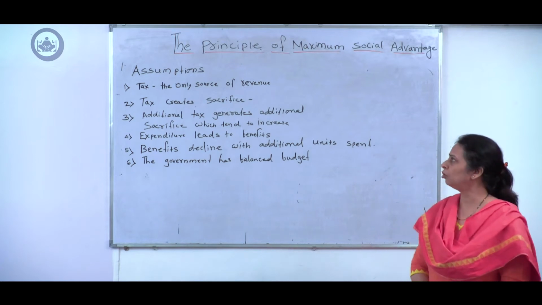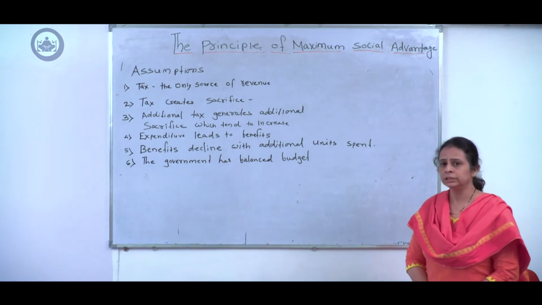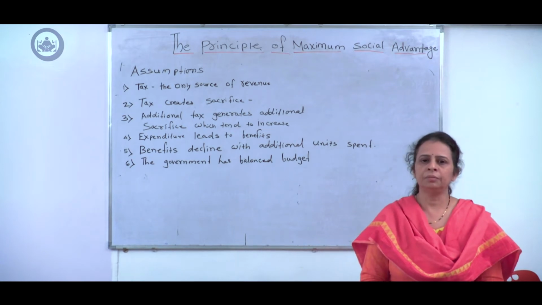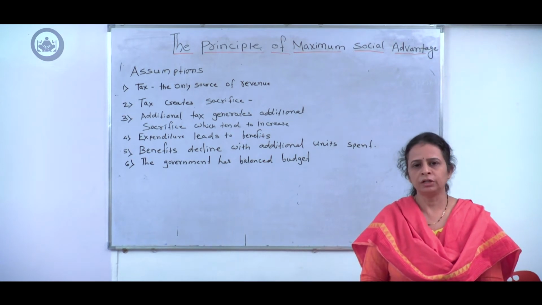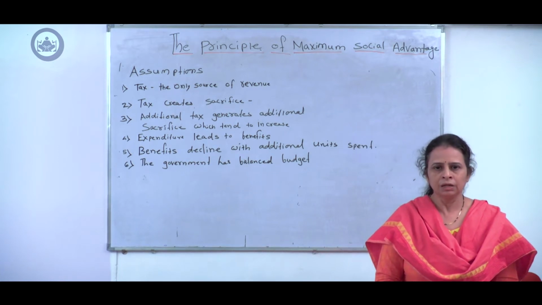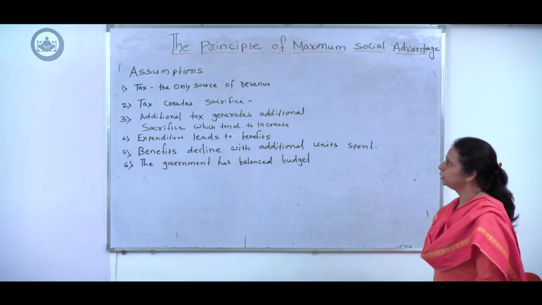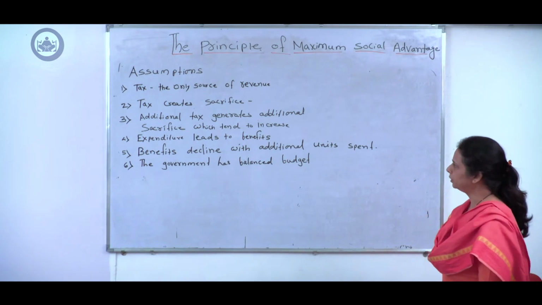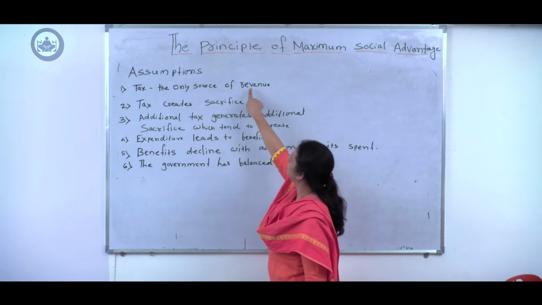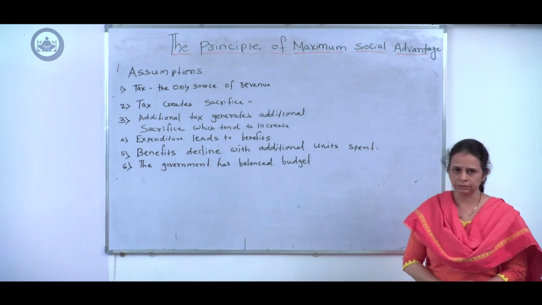This principle of maximum social advantage says that the government should spend and the government should earn income for the benefit of, or for the welfare of, the entire society. Now I am going to introduce to you certain assumptions of this particular principle. The first assumption is that tax is the only source of revenue to the government.